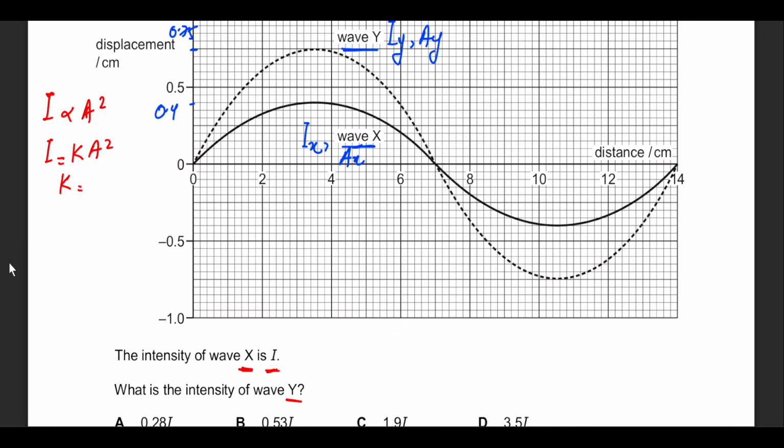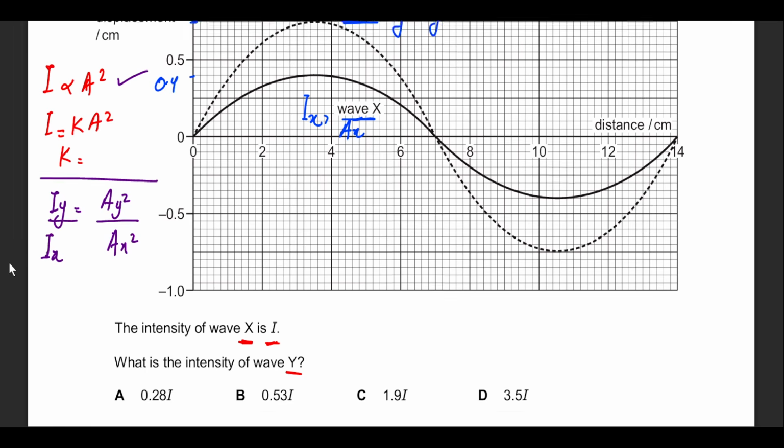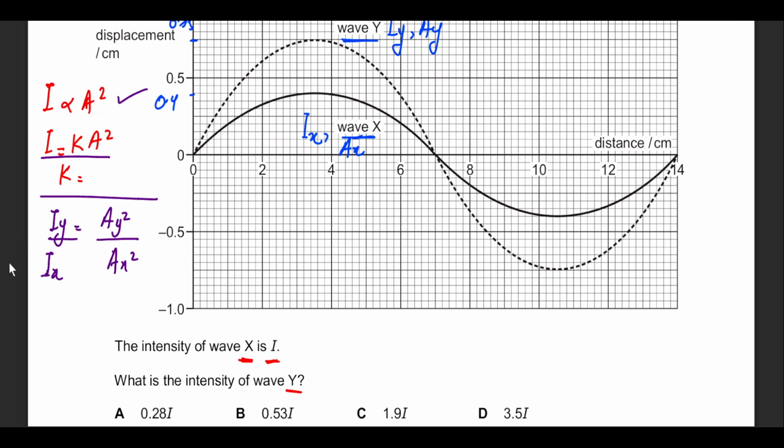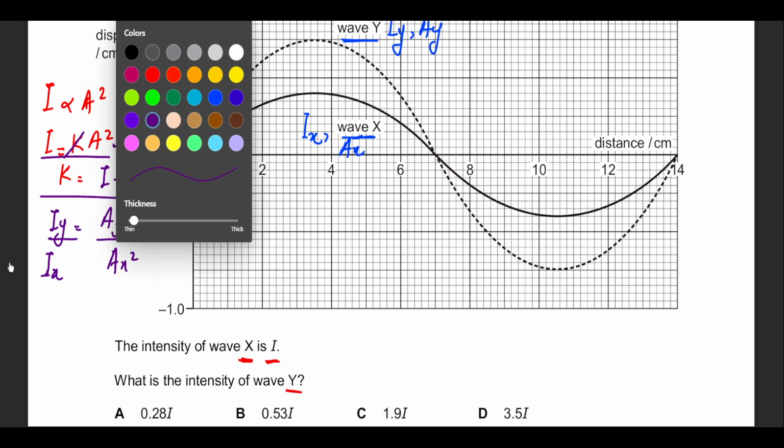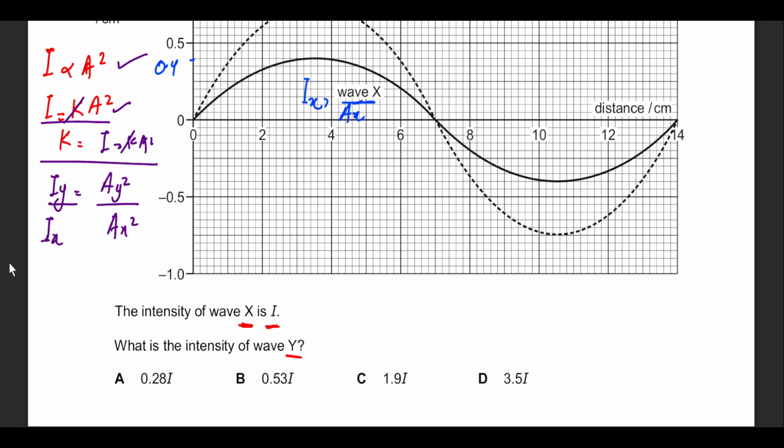Since we have this data, and we know that they're proportional to each other, we can make an equation from this, which is going to be Iy over Ix equals Ay squared divided by Ax squared. Now this is because of this proportionality. If I divide one situation with another situation, I equals K a squared, then K cancels out, which is why finding K does not serve any mathematical purpose to me. Although that's not wrong, the method is correct, but it takes me a lot of time.